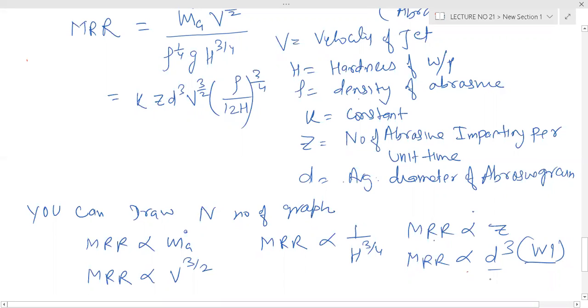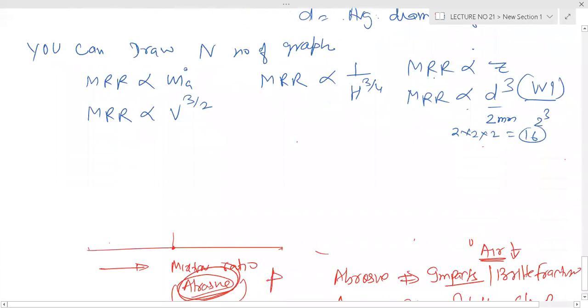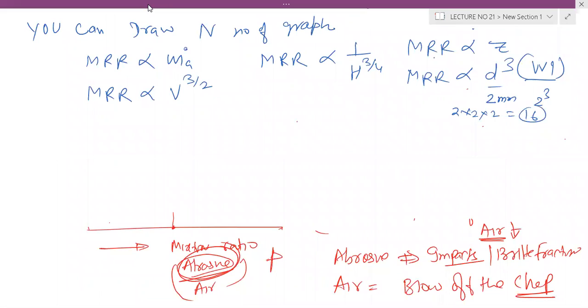If you increase by 2 millimeter, it will result in raised to power 3, means 16 times metal removal rate will increase. You can draw n number of graphs.